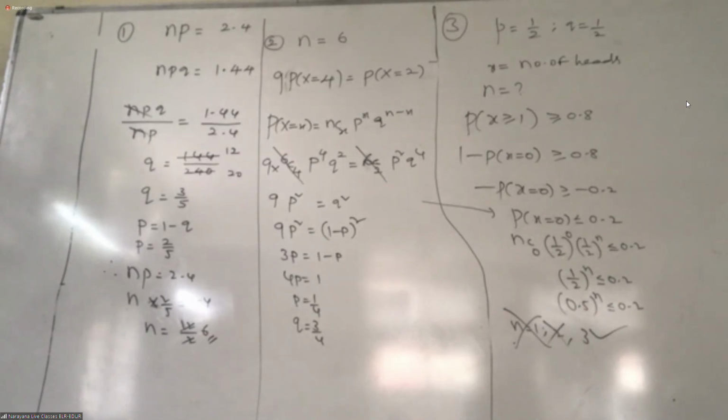N equal to 5. Then X equal to 4. Exactly 4, no? That's it. What is the success in the question? What do you want? One second. What do you want? Swimmer. What is that? 1 by 4. Next.